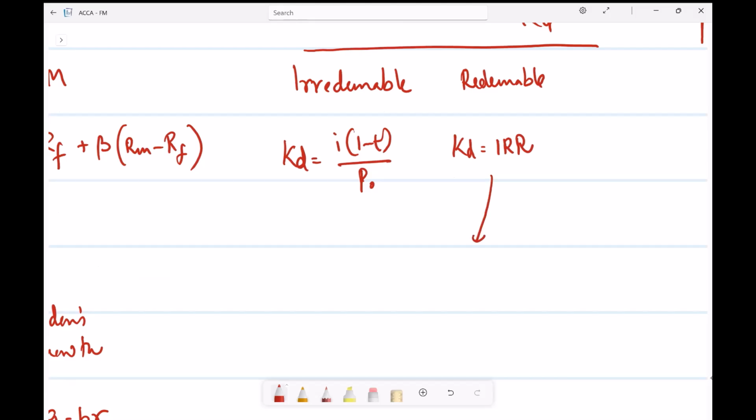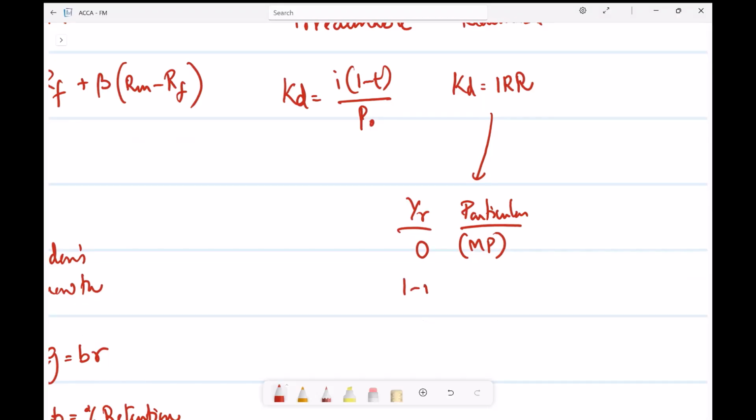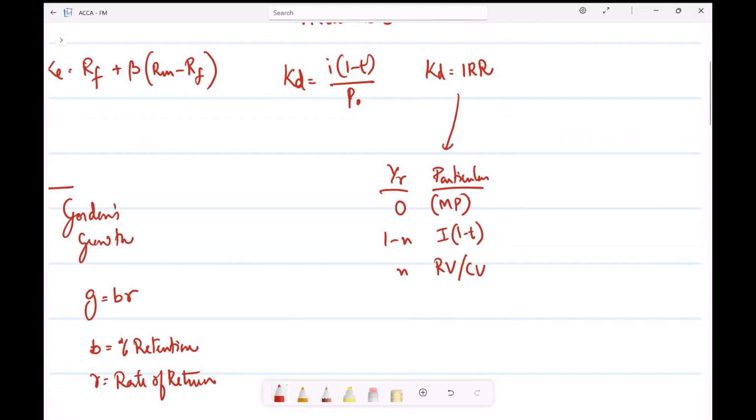IRR of what cash flows? Year zero, what we would have is the market price. Year 1 to n years is going to be the interest into (1 minus tax), and in the nth year we have got redemption value or conversion value, whichever is higher. We will find out the IRR of these cash flows, and the IRR of these cash flows is going to be the KD.